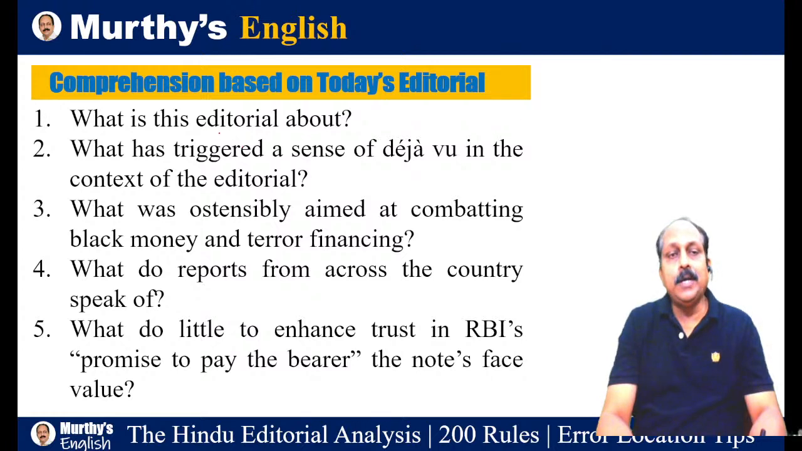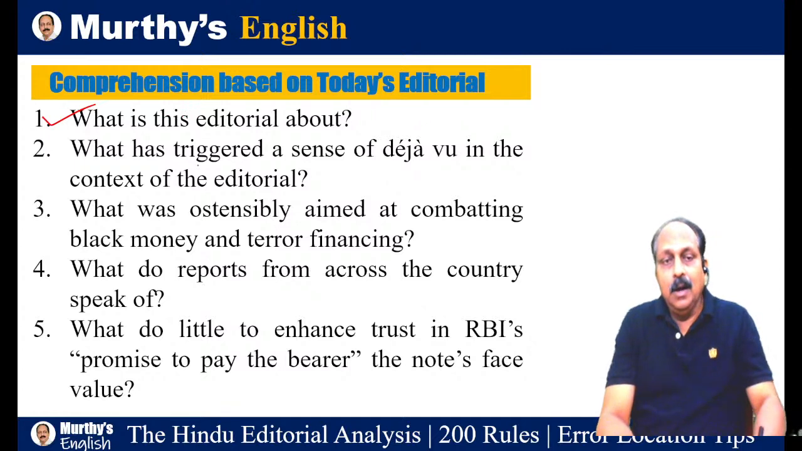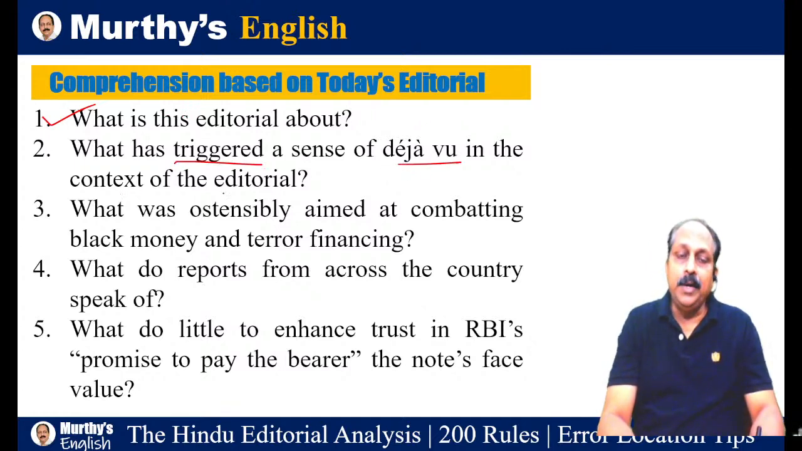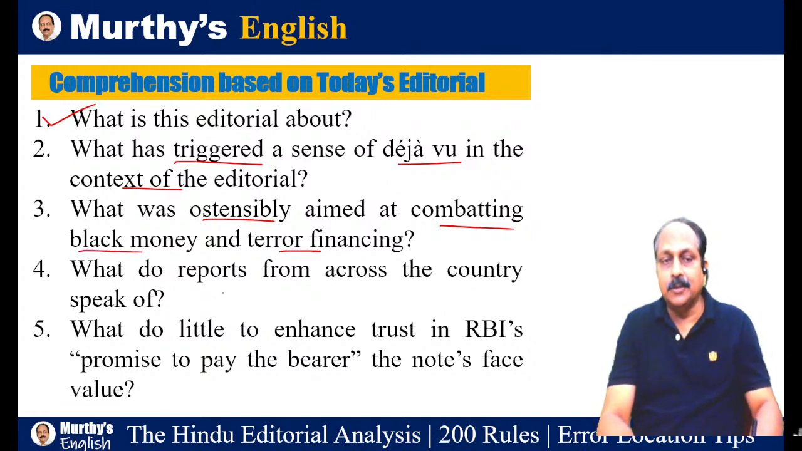Now let us go to questions based on this editorial. Reading comprehension skill. Comprehension based questions. What is this editorial about? You should write in brief what has triggered a sense of deja vu in the context of the editorial. What was ostensibly aimed at combating black money and terror financing? Keywords: ostensibly aimed at combating black money, terror financing.